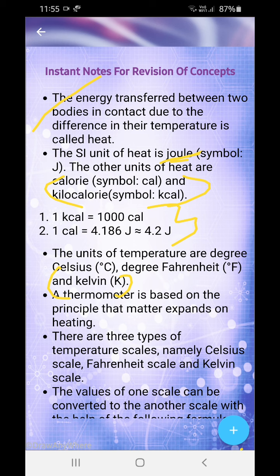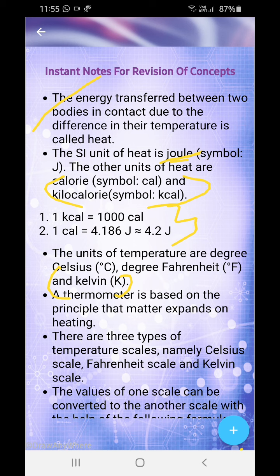Okay, you will not get any marks. The thermometer is based on the principle that matter expands on heating. So what is used in the thermometer? Mercury is used in the thermometer. When you have a fever, heat is being produced in our body, and the heat expands the matter in the thermometer, and then we have readings. We read our temperature through it, and therefore the principle works.